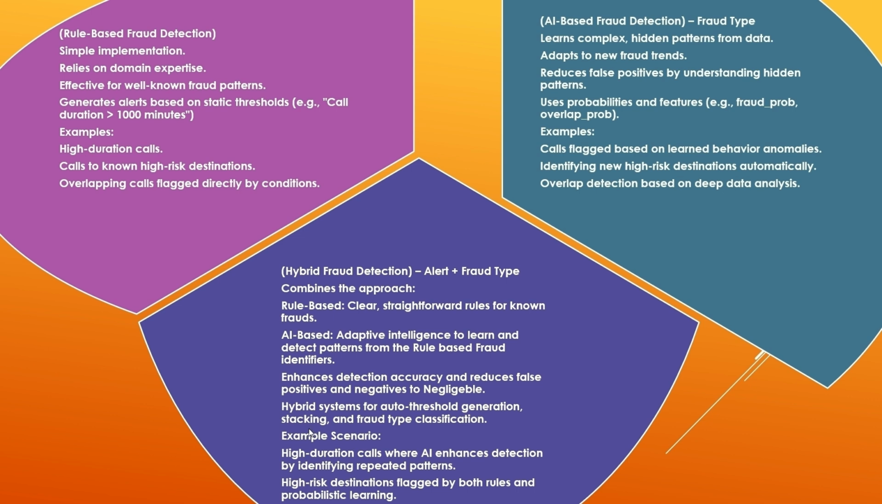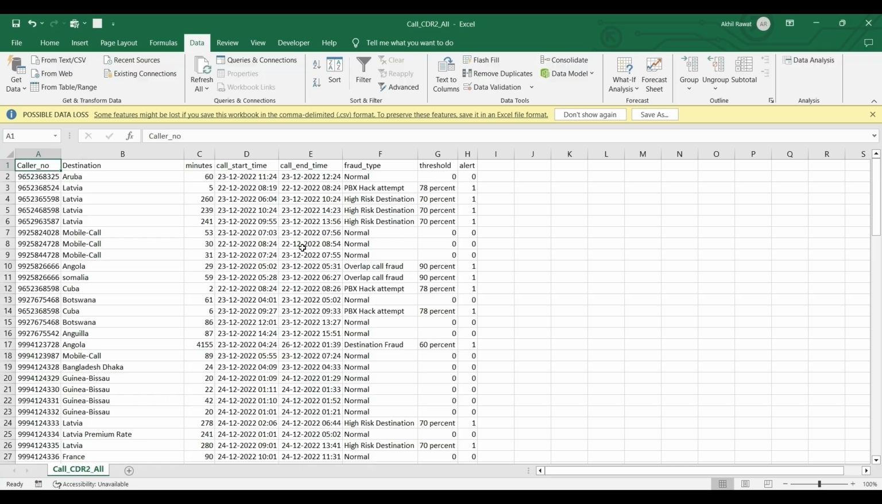Base models' predictions will be given to the third model, like two base models. The third model will train on their predictions and classify fraud versus not fraud for call records. Similarly, for the fraud type as well, two models are there. Then the third model will tell which type of fraud it is. It's very simple.